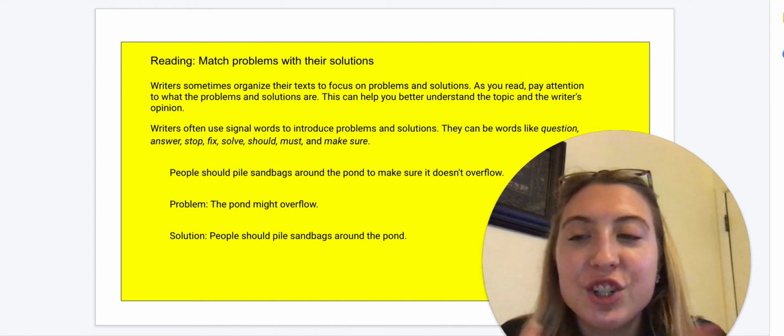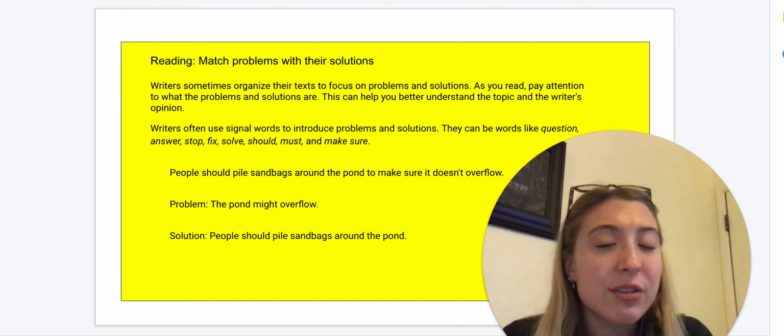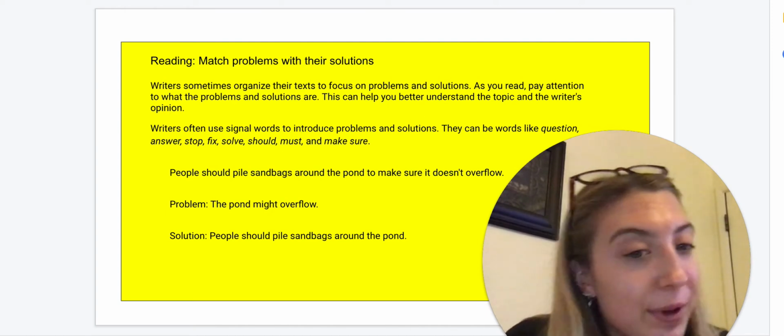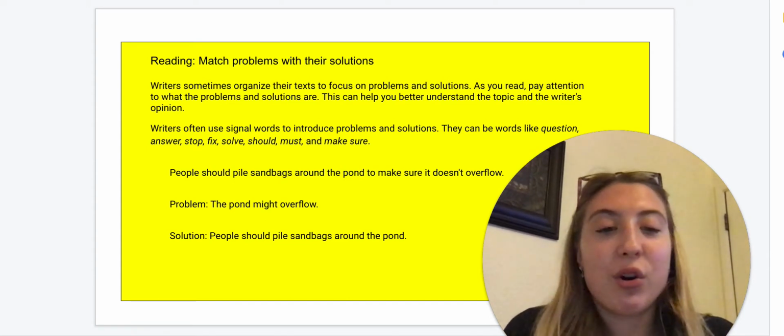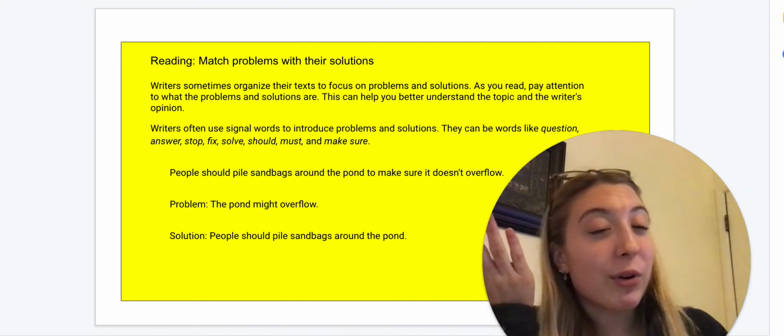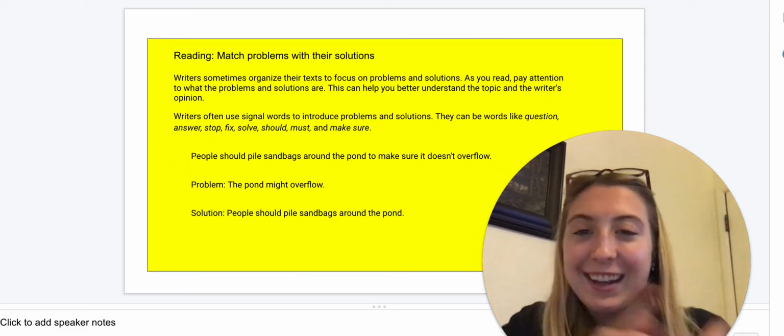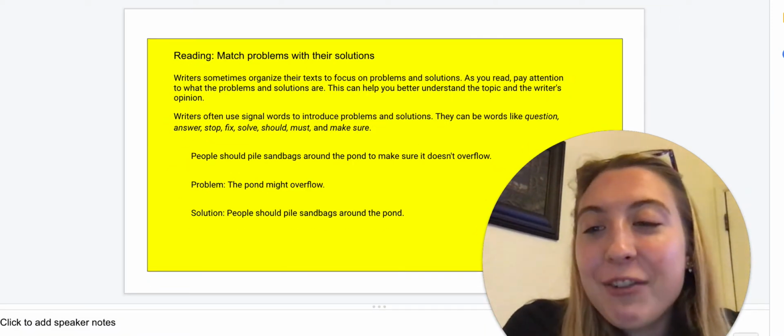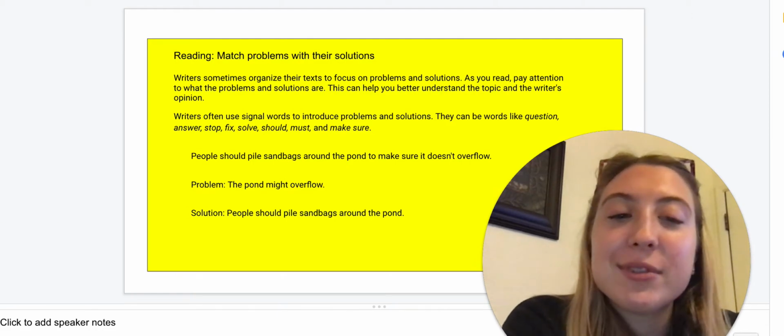It could be a challenge or an obstacle. And then our solution is how we can fix the problem. So that's what we're going to be looking for today. And again, we're going to practice with our IXL standards. So let's go through a few examples.